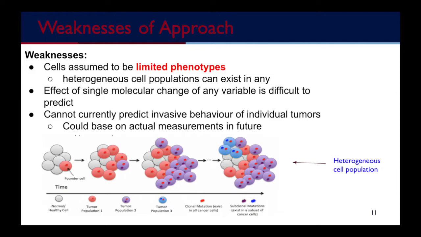One major weakness is that it assumes that cells have a limited number of phenotypes. Although researchers were able to define an array of random phenotypes, it is important to remember that minor mutations in the cell's genome can lead to completely different phenotypes. Depending on the characteristics of the cell phenotype, it may become more or less invasive. The effect of changing a single variable in this model is still difficult to predict and is still an ongoing investigation. Current experiments are the only way to predict the outcomes.